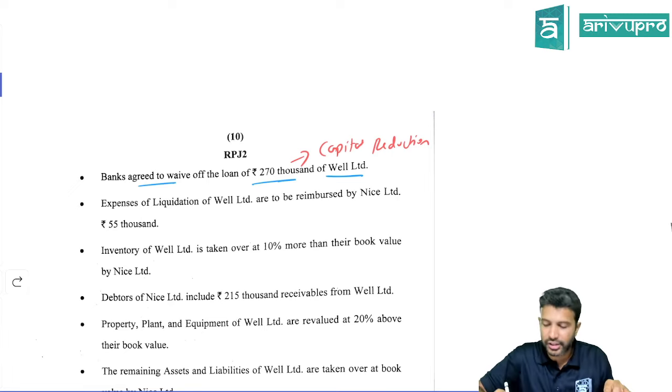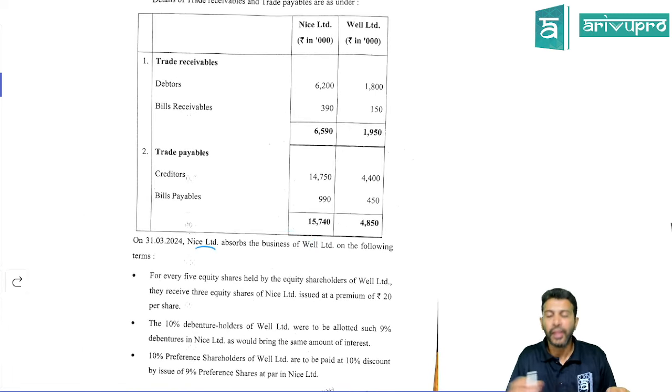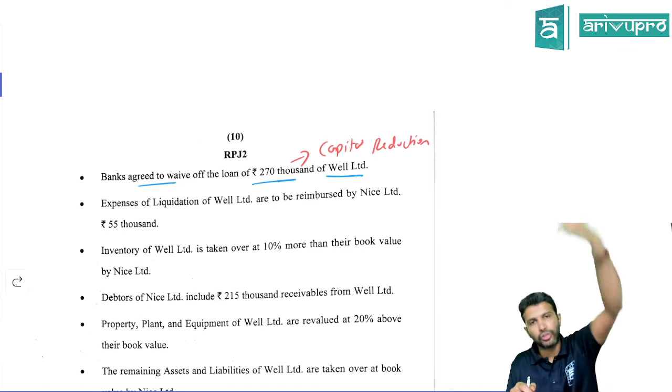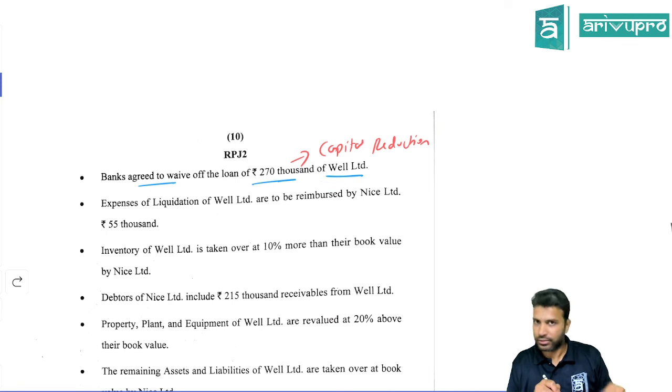Amalgamation and internal reconstruction, because they told in the question that NICE absorbs Well Limited and Well is making a loss, and there is some transaction like waive off and all. So first you will have to probably give your internal reconstruction effect. You know this, no? Right?